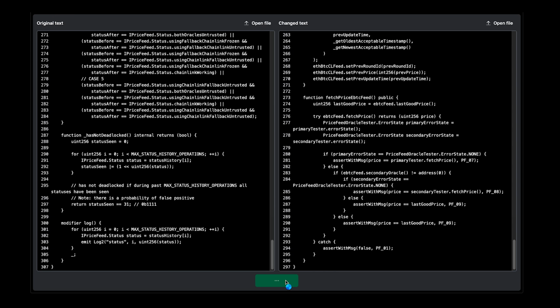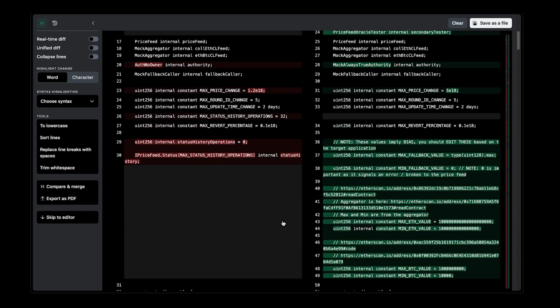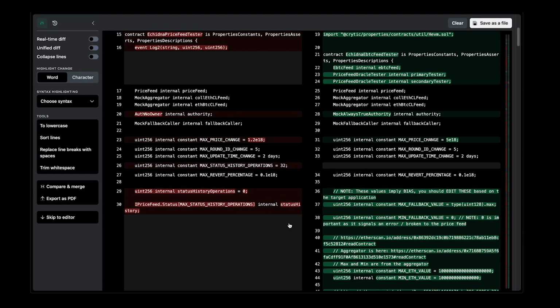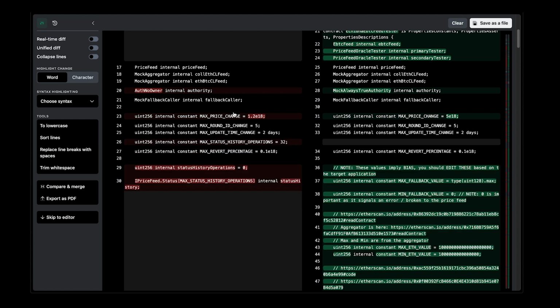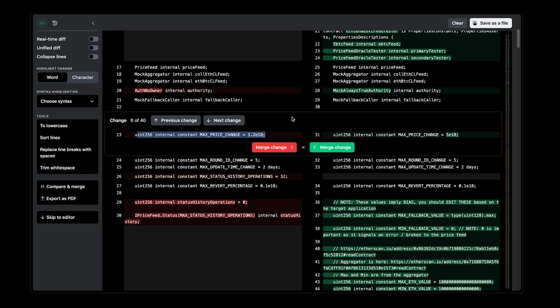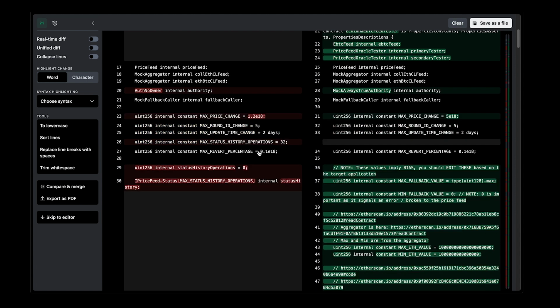You shouldn't see a lot of differences, but you should see some differences that are fairly relevant. So let's go to the biggest difference here. You see that we have max price change set to 1.2E18. This means that we were changing the price by at most 20%. The bug that was missed required the price of the feed to change by more than 50% in one block. And so this is an example of how one line can prevent you from finding a bug,